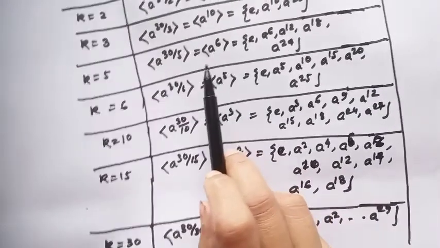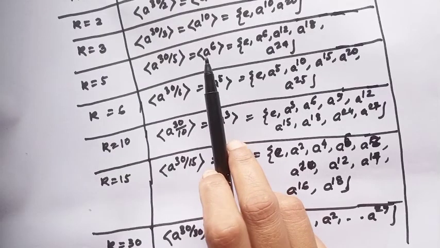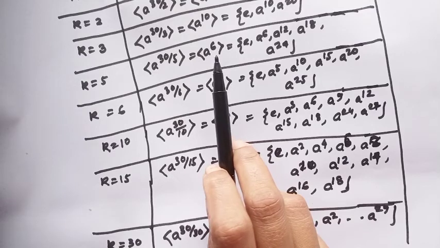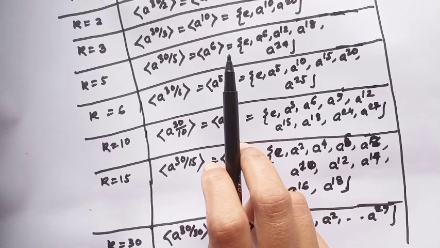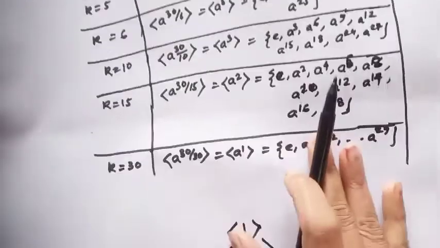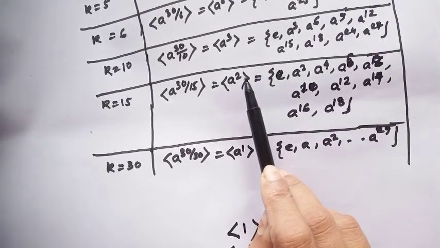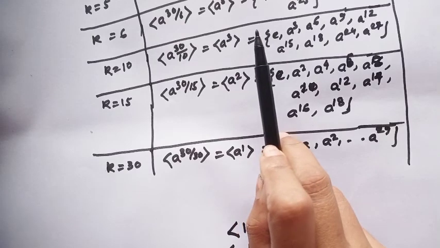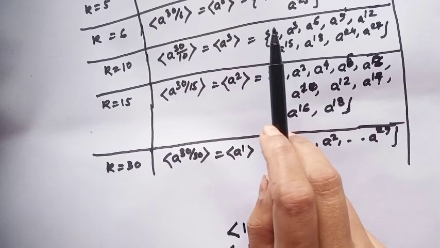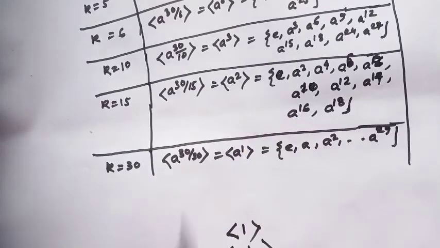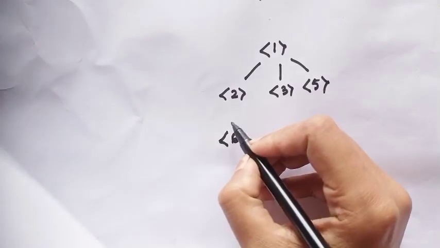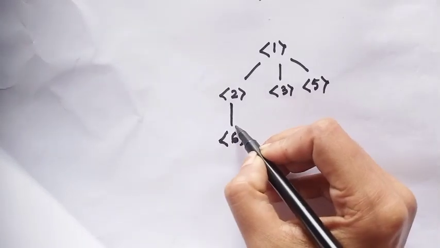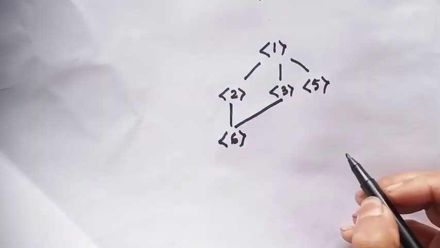And notice the cyclic subgroup generated by 6 is contained in the cyclic subgroup generated by 2 and the cyclic subgroup generated by 3, and these are both proper subgroups. So the subgroup generated by 6 is contained within the subgroups generated by 2 and by 3.